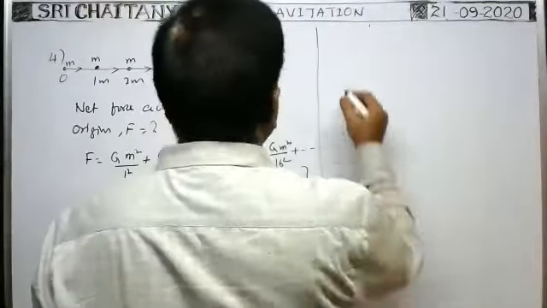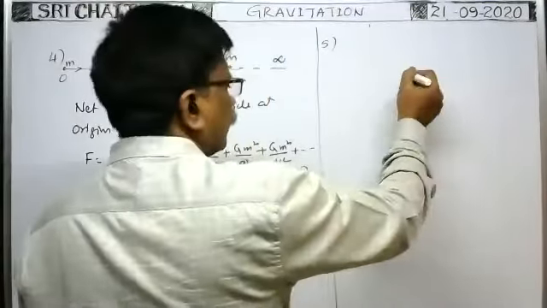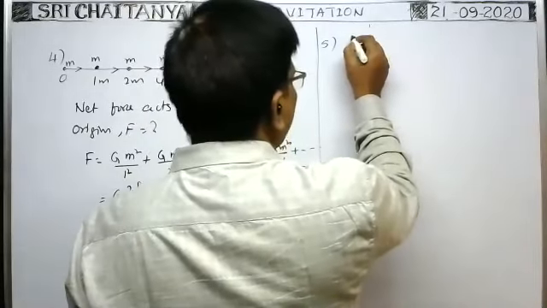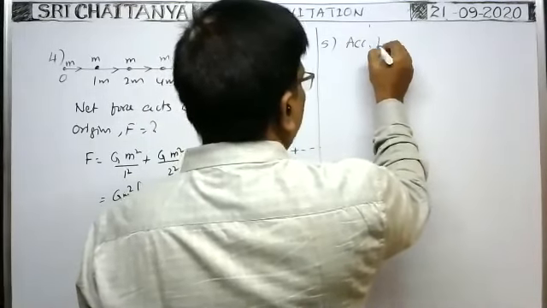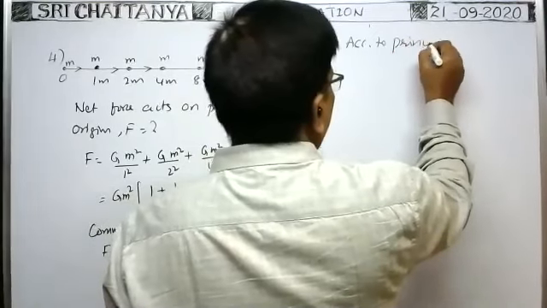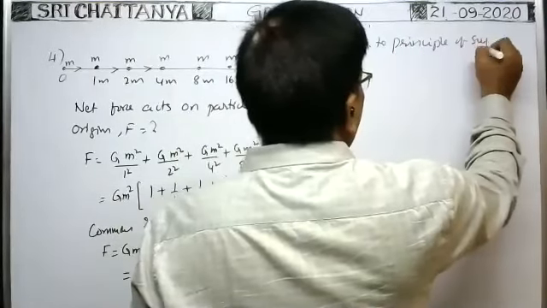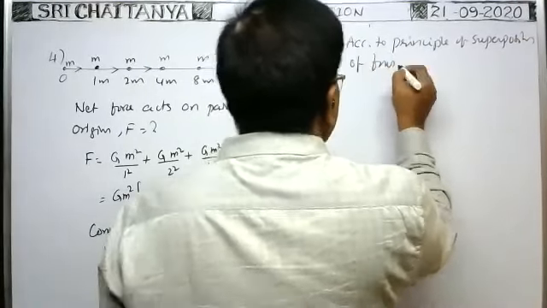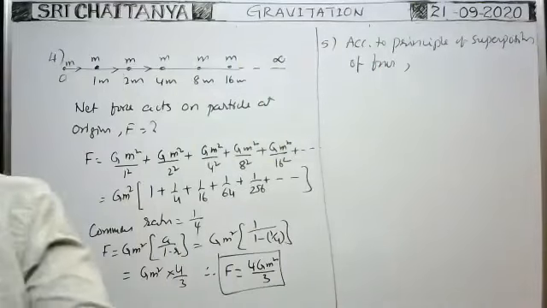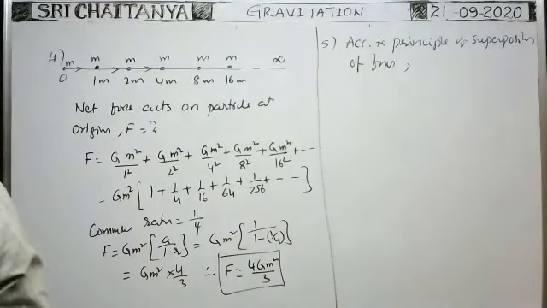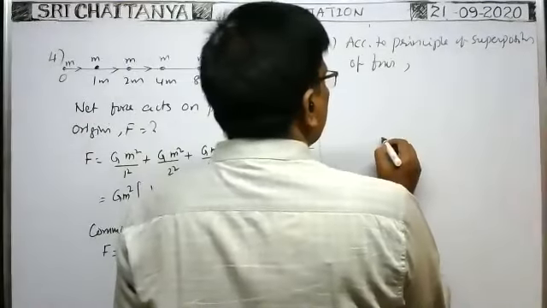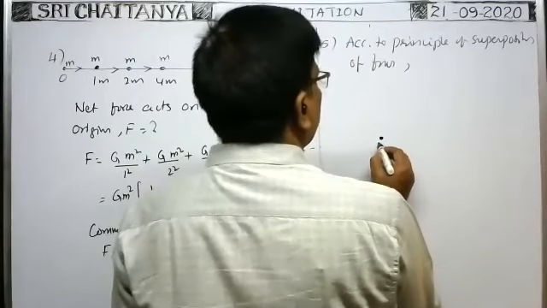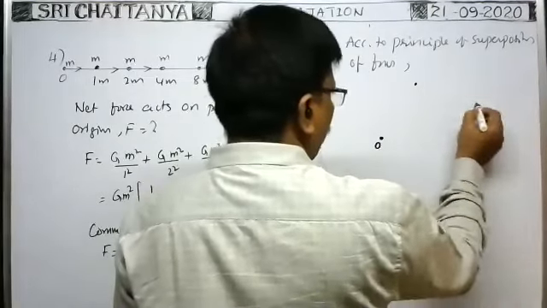Similarly, the fifth one. According to the principle of superposition of forces acting on different particles, suppose there are a number of particles in a system. Suppose here at the origin there is one particle, and there are a number of particles like this.